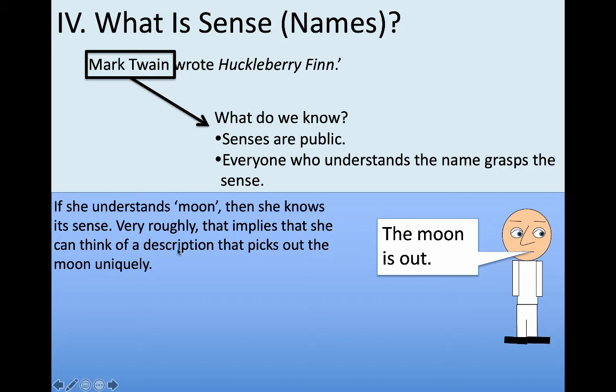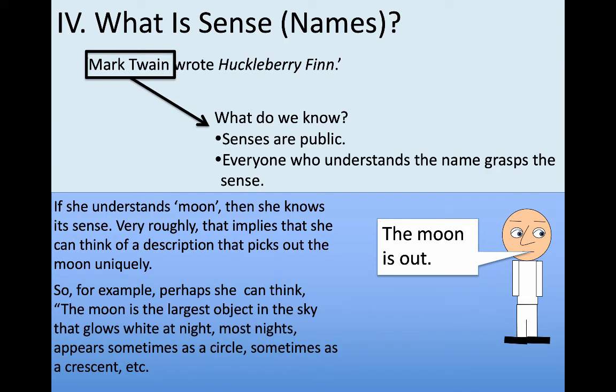Now, this is the first time I've introduced this idea of a description that picks something out uniquely, but the idea is something like this. If she really understands the word moon, and you ask, what is the moon? She can say, well, the moon is the object in the sky that typically appears white, most often visible during the night. It goes from circular to crescent shaped throughout the month, and so on and so forth. She can give a description such that the only object that satisfies it is the referent of that description. So, for example, perhaps she can think the moon is the largest object in the sky that glows white at night, most nights appears sometimes as a circle, and so on.